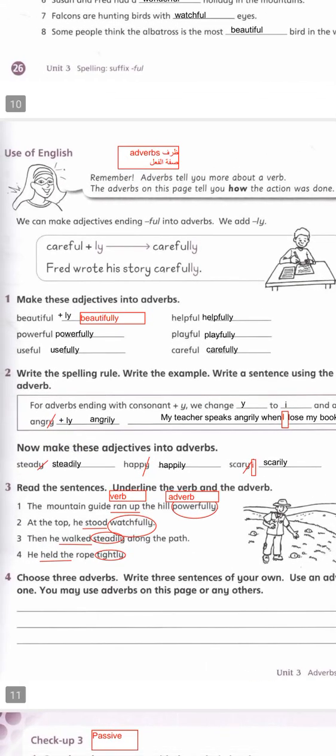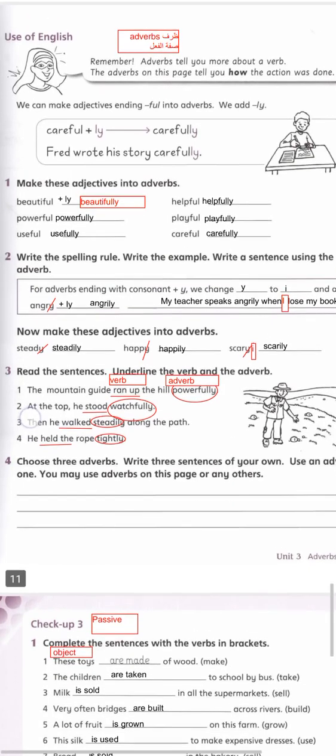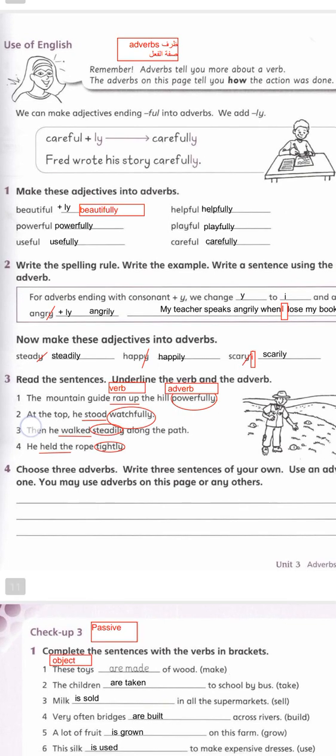Here in the next page, we add ly to the adjectives to make adverbs, as beautiful, beautifully, powerful, powerfully, useful, usefully, helpful, helpfully, playful, playfully, careful, carefully. Here, we must make changes. When we add ly, we change the y to i, then add ly. Happy: we change y to i, then add ly. Scary: we change y to i, then add ly.